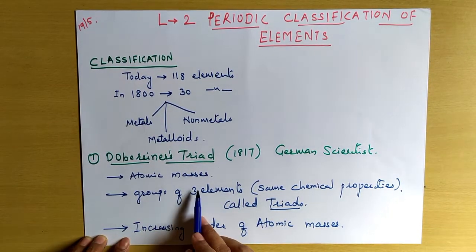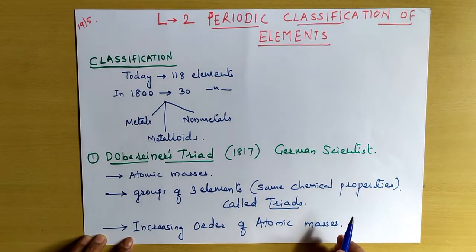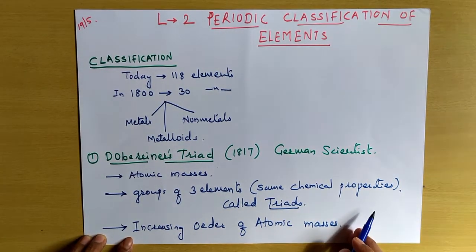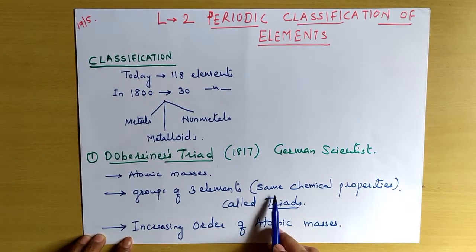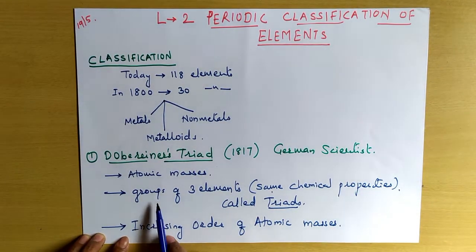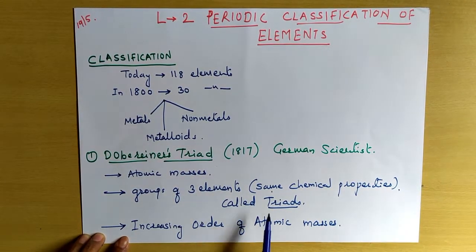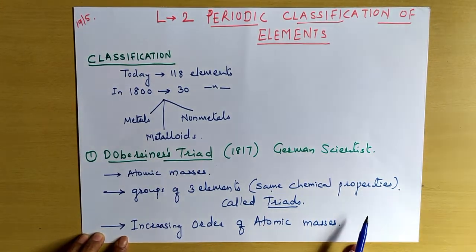Whatever elements were known at that time, he found out the atomic masses of the elements, and he arranged groups of three elements in such a way that they had the same chemical properties, and he called those groups of three elements a triad, that is three elements in each group.